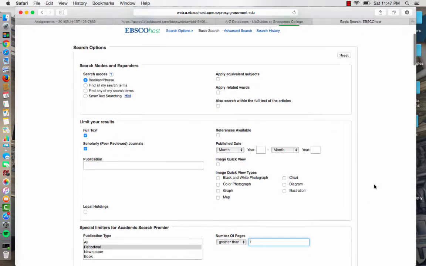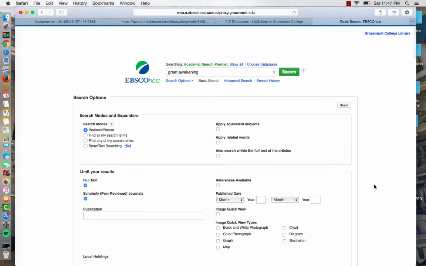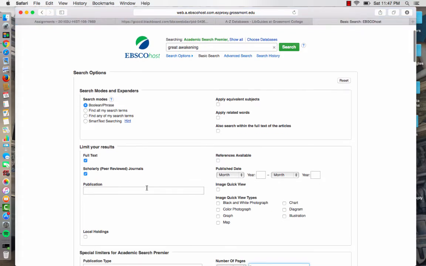Can we go ahead and start searching and see what we can find with Great Awakening? Not just yet. We still have one minor detail left to finish off. And if we go back here in this section where it says publication, what it's asking you is what journal do you want to explore, or what magazine do you want to explore? Because keep in mind, everybody, EBSCO is a database which holds a lot of articles, but the articles are held within journals, or essentially magazines. I've had a number of individuals over the semesters get confused with the terms database, journal, and article.